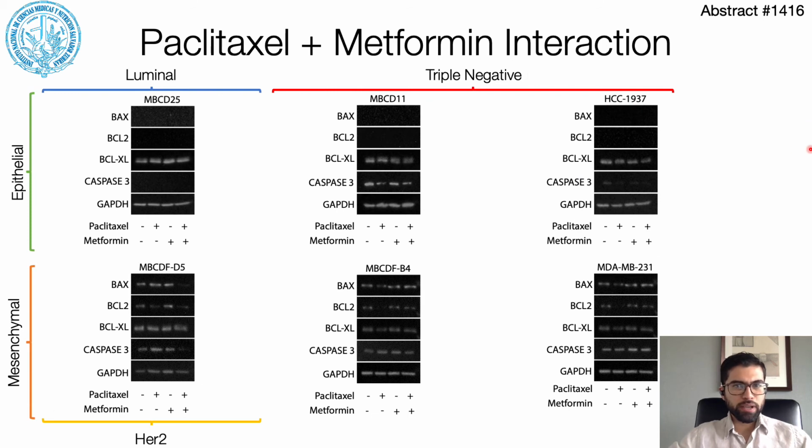In this slide, we can see the results of Western blot protein analysis after 24 hours of treatment with paclitaxel, metformin, or both at their EC50 concentrations for each cell line. Western blot protein analysis showed activation of BAX or caspase-3 in the epithelial cell lines, which were the most sensitive to metformin, although exposure to metformin didn't seem to modulate protein quantity for each cell across conditions.